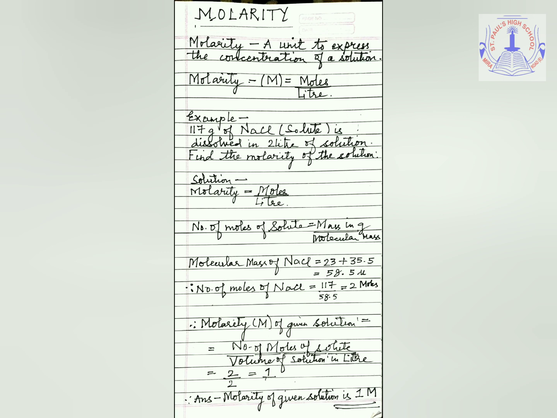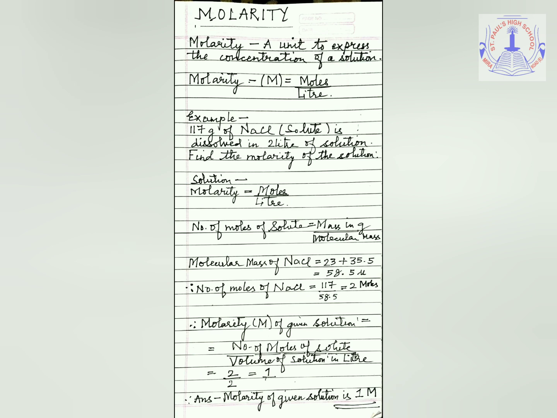We'll take up an example. According to the example, 117 gram of NaCl, that is sodium chloride solute, is dissolved in 2 liter of solution. Find the molarity of the solution. In order to find the molarity, we know that the formula for molarity is moles per liter, that is, number of moles of the solute upon volume of the solution in liter. The volume of the solution in liter, as given in the numerical, is 2 liter.